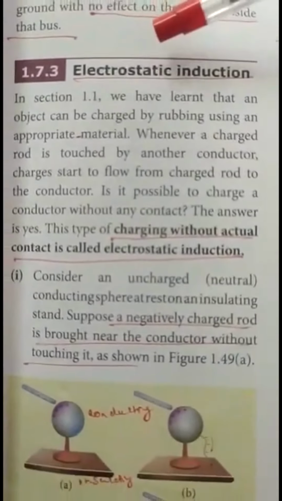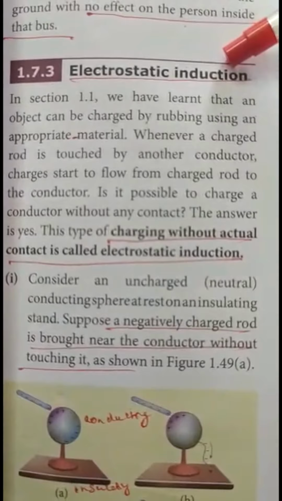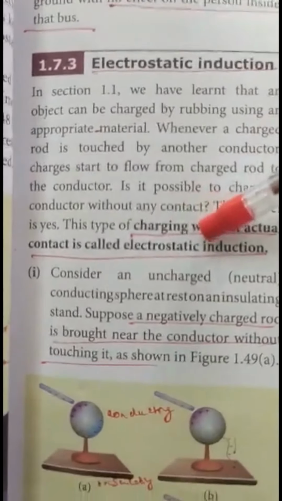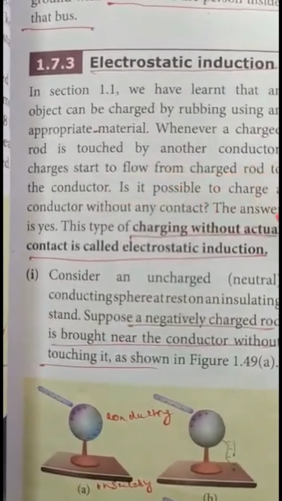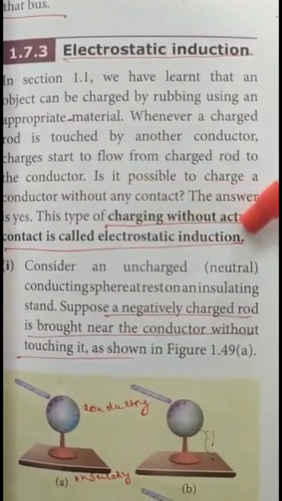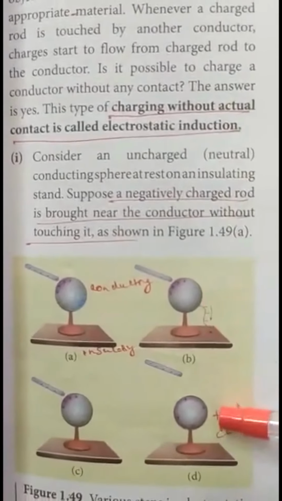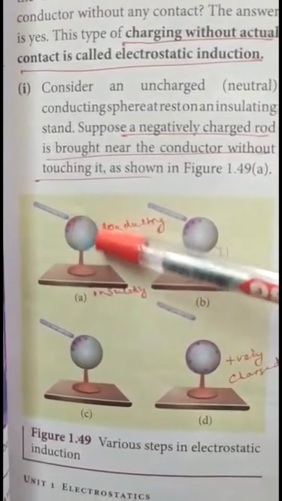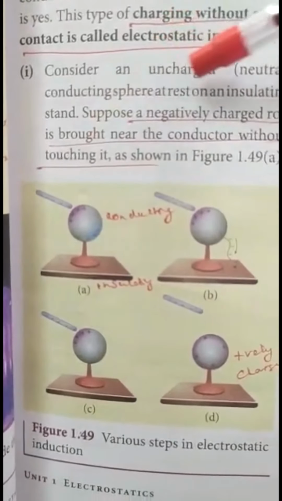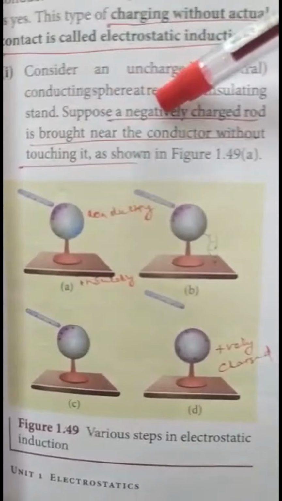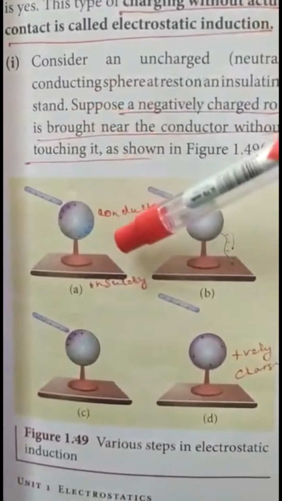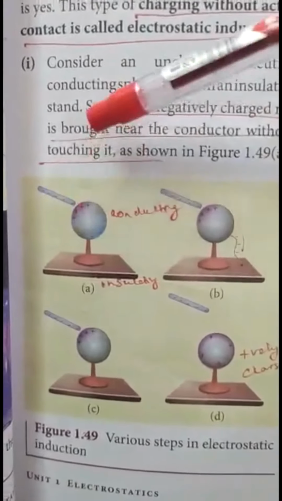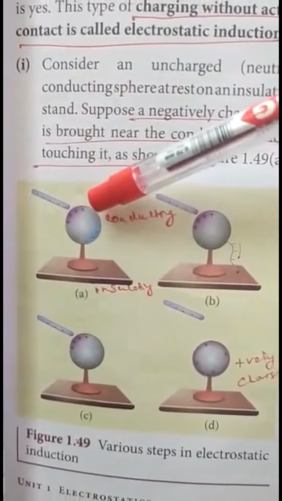And the next topic is electrostatic induction. Induction means we are inducing the charges but without any contact. This type of induction is called electrostatic induction. The type of charging without actual contact is called electrostatic induction. For this, a small experiment is done. This is an insulating stand, and here this is a conductor, and suppose a negatively charged rod is brought near the conductor without touching it. So in this first diagram, we are bringing a negatively charged rod towards the sphere, but we are not touching it, only the charges are induced.